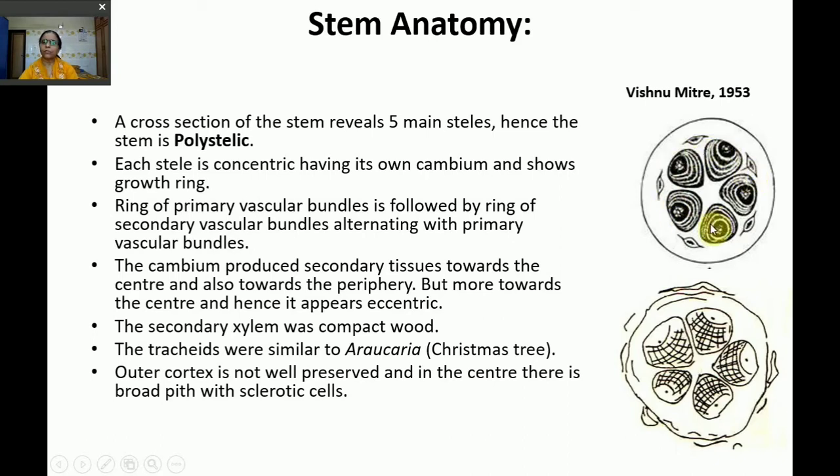The tracheids of the secondary xylem were also studied, and they were similar to today's Christmas tree, that is Araucaria. The outer cortex is not well preserved, and in the center is present the broad pith with some sclerotic cells.